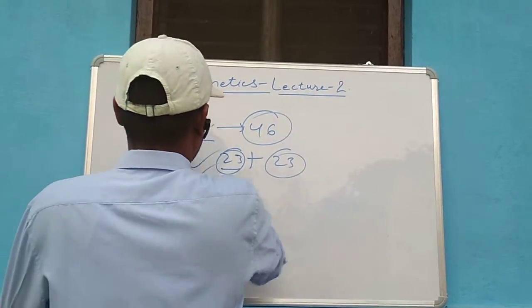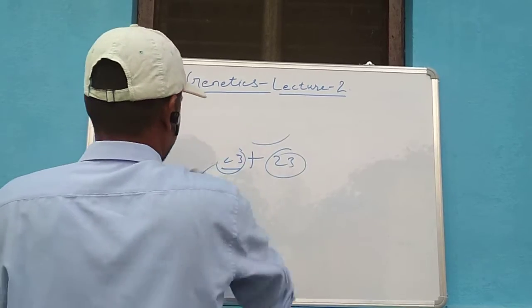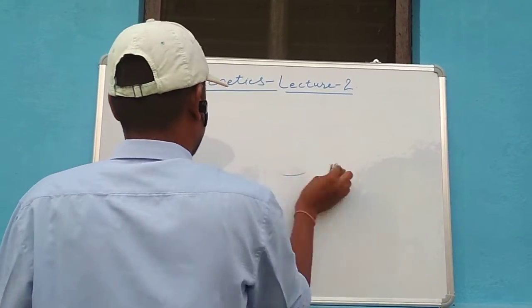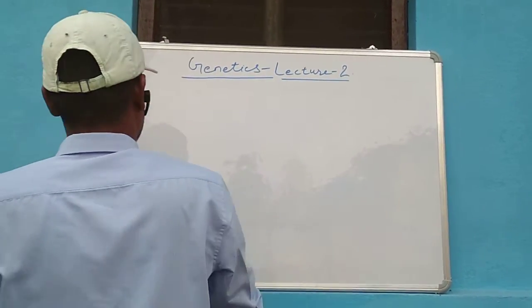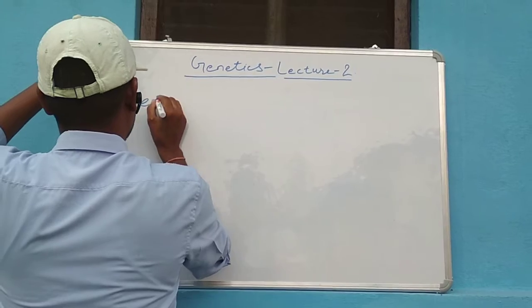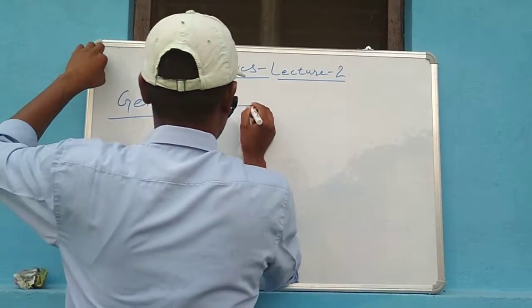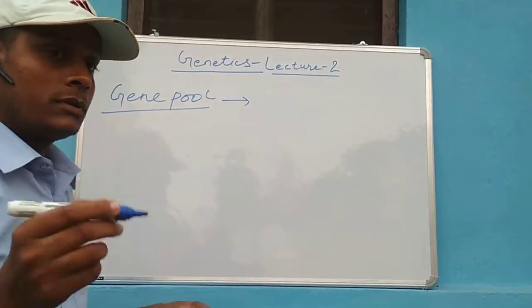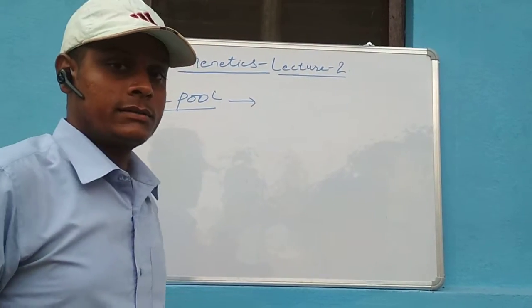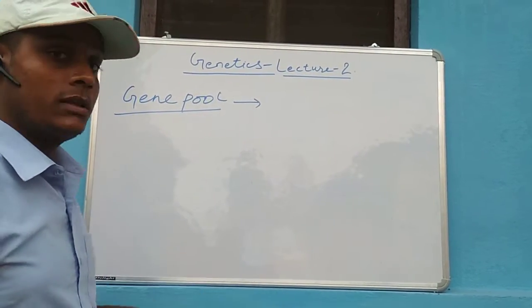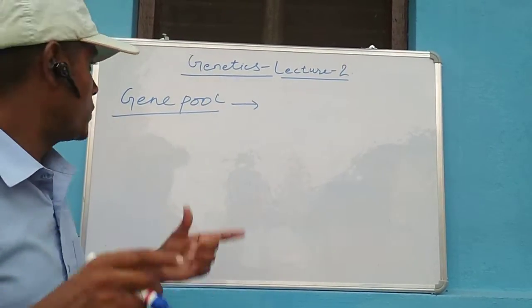The next term is gene pool. Gene pool is the total number of genes present in all the organisms of a population.